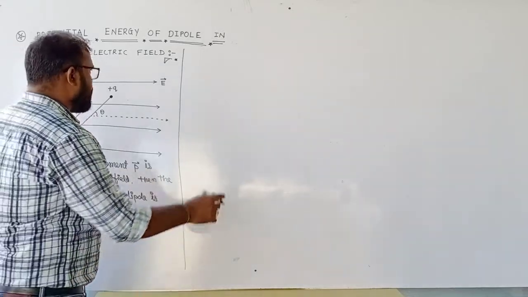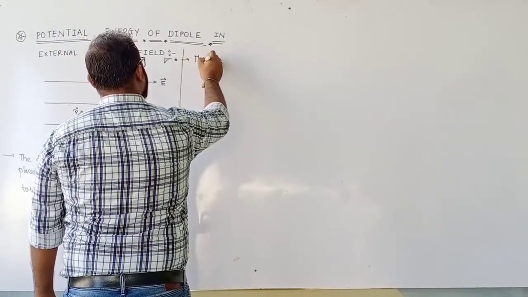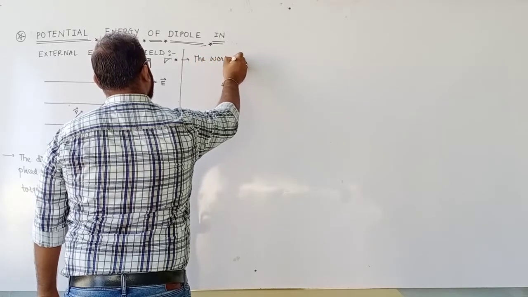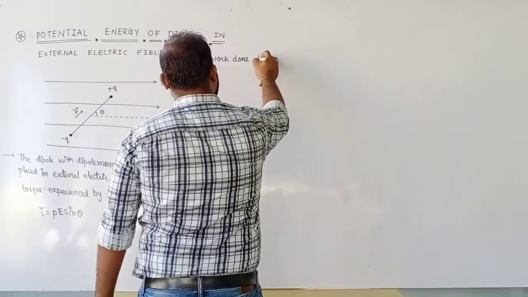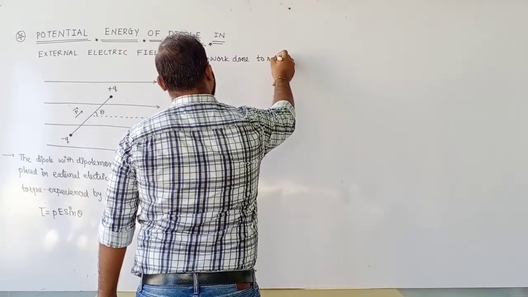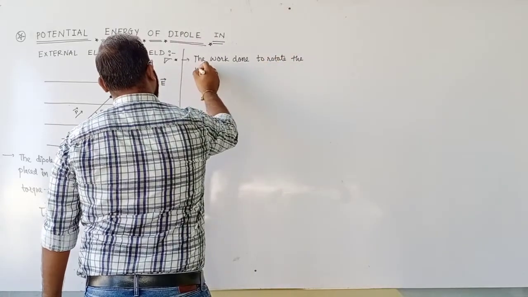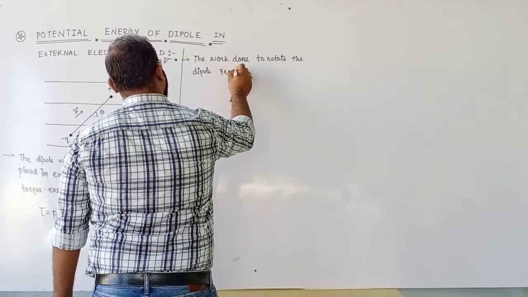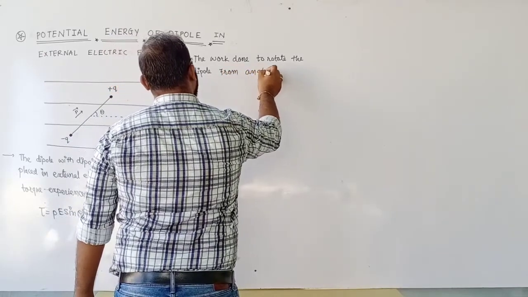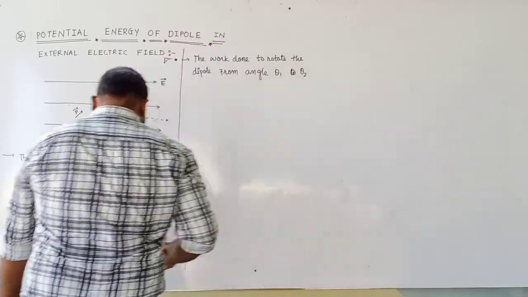Now we will consider the work done to rotate the dipole from angle theta 1 to theta 2.